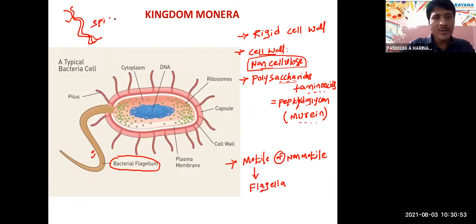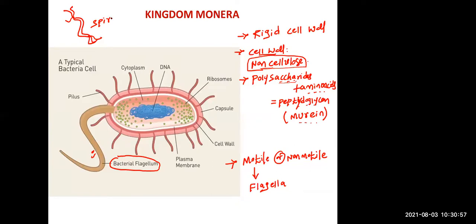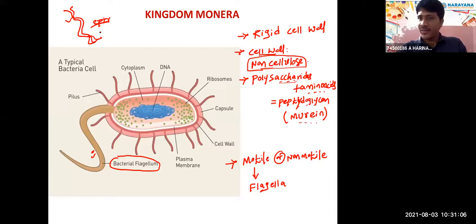Which bacteria form spores among the four basic structures? Bacillus. Yes, bacillus, right. So spirillum has flagella at both ends, right? That's why it is motile. Next.